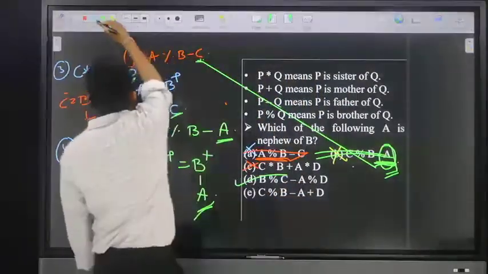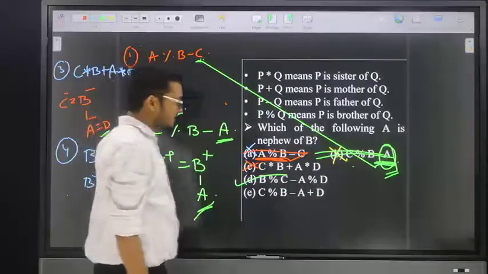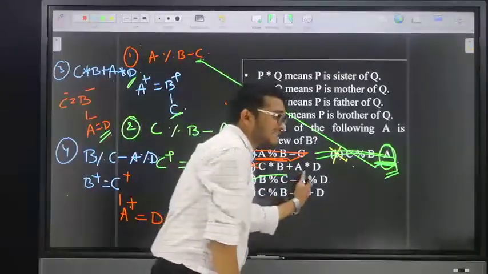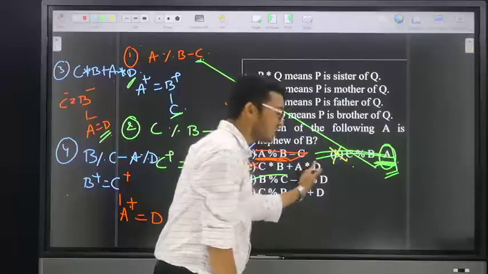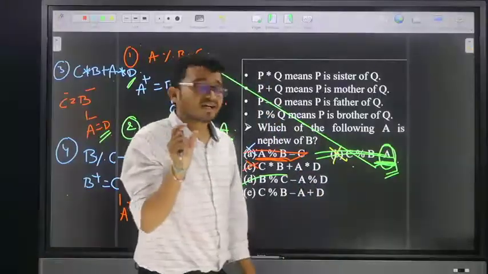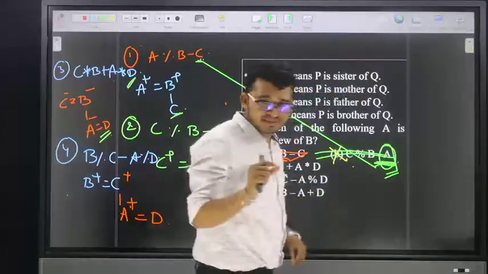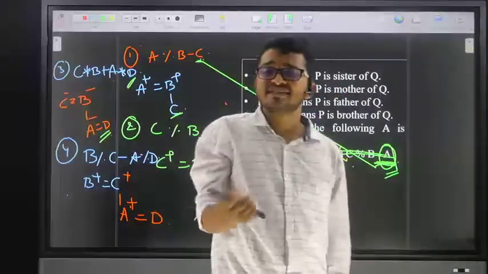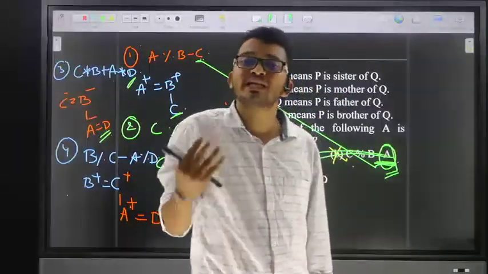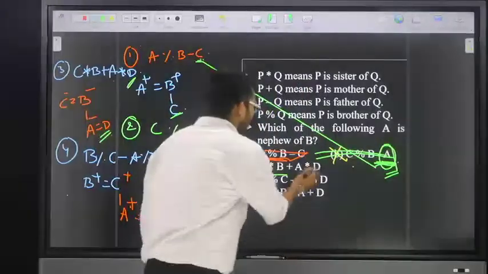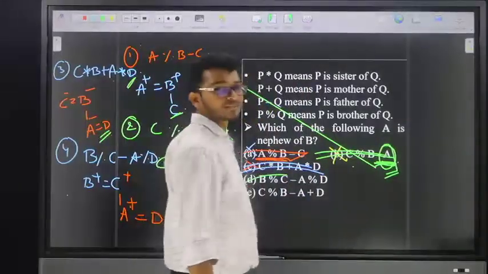Next, friends, go for option number three. Here they mention A star D. Star means sister, so A is sister of D. Here sister means A is female, but our requirement is A is male. That means no chance for option number three.